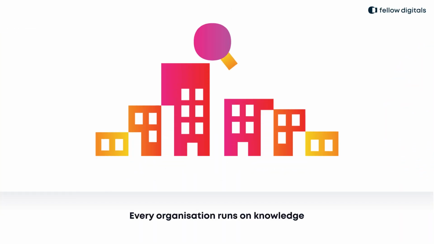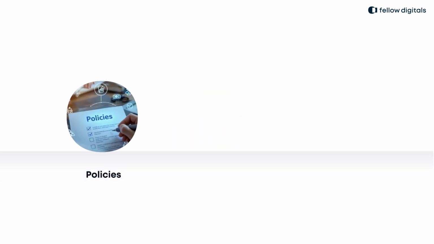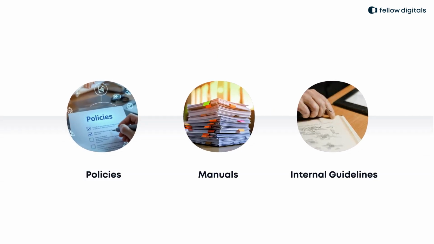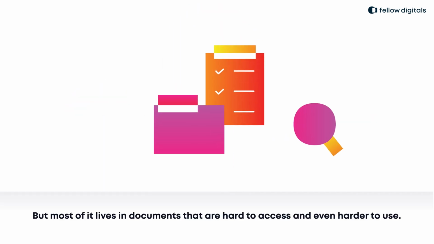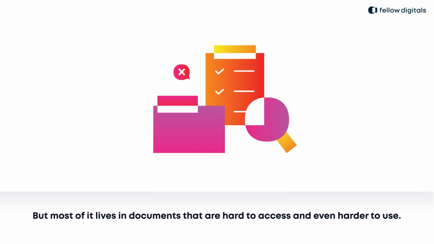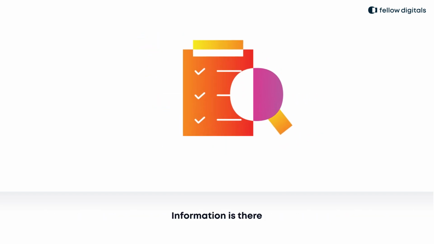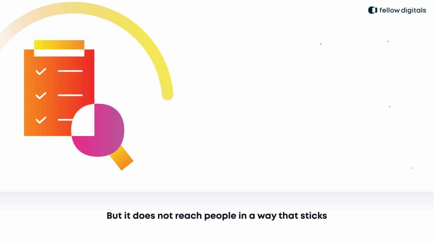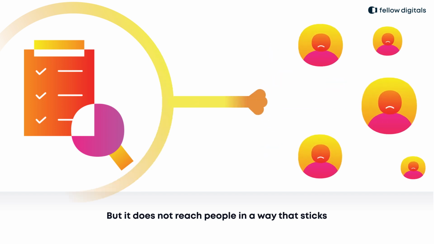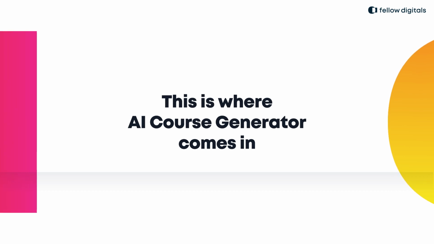Every organization runs on knowledge, policies, manuals, internal guidelines, but most of it lives in documents that are hard to access and even harder to use. Information is there, but it does not reach people in a way that sticks. That is where the AI Course Generator comes in.